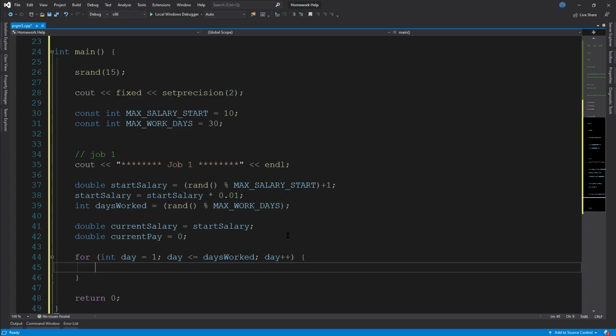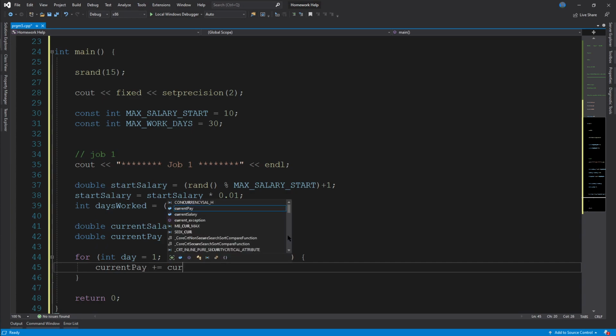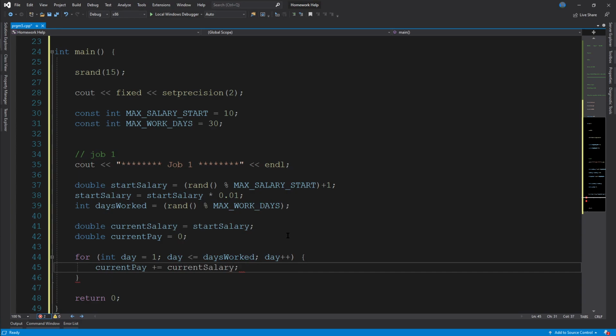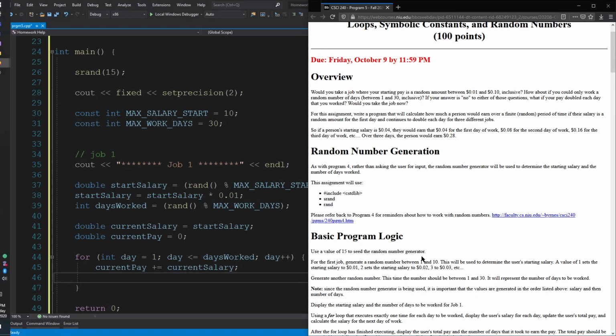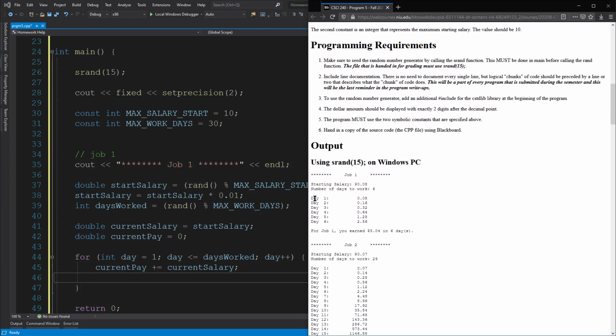So inside the loop, it's all just the same thing, just a couple of lines. We do current pay plus equals current salary. And that will add whatever our current salary is to the current pay. And then we just need to print out a line for each job. Give me just a moment. I'm just going to copy and paste that from the homework. Here we go. Day 1.